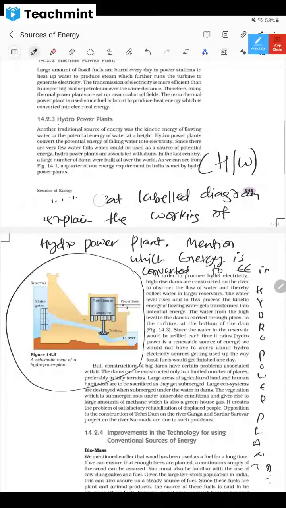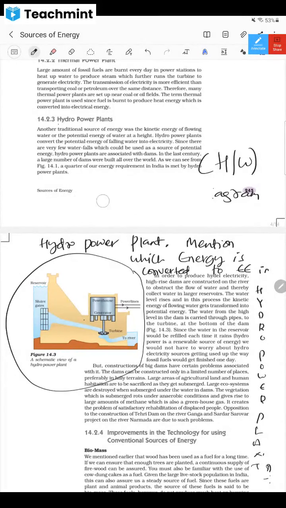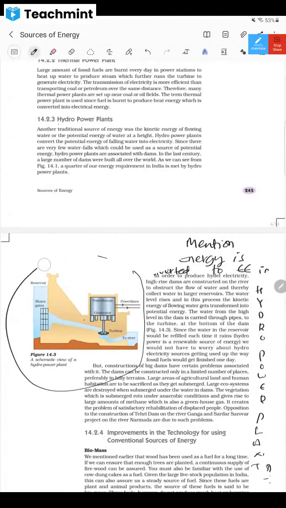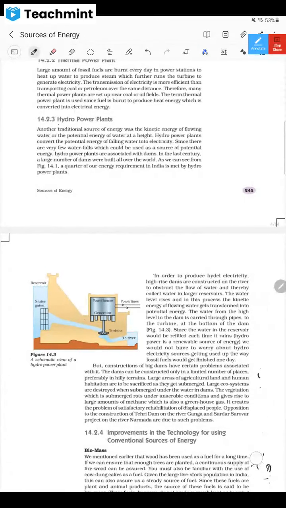Hydropower plant is very clear to all of you, I guess. Okay, dear children. All the disadvantages I have already given, those things I have mentioned. See, this is a general chapter. You have to read this and form the questions: all the advantages, disadvantages, how it works. There are only three things. How it works with a diagram.